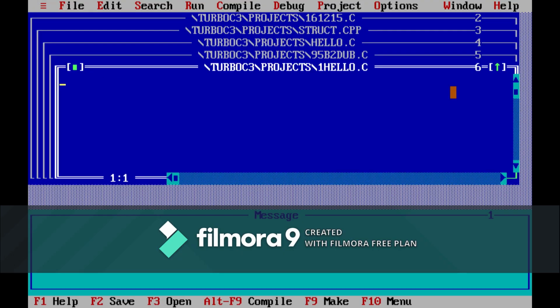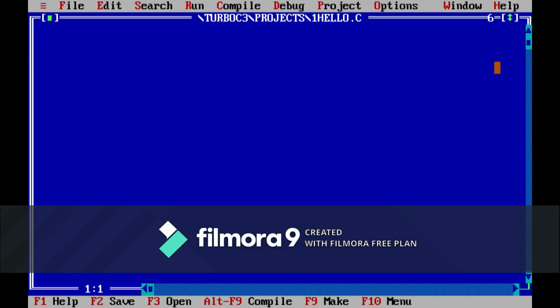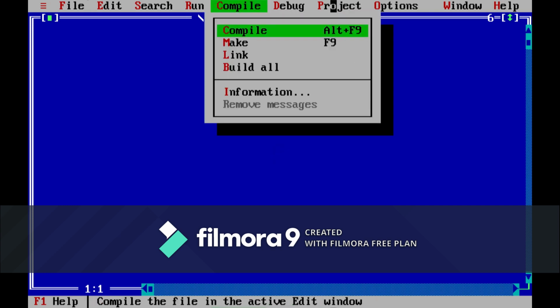Now you can see that the programming section is visible. Here you have compile. You can do the compilation first, and after that you can run. For compilation, you can press Alt F9.